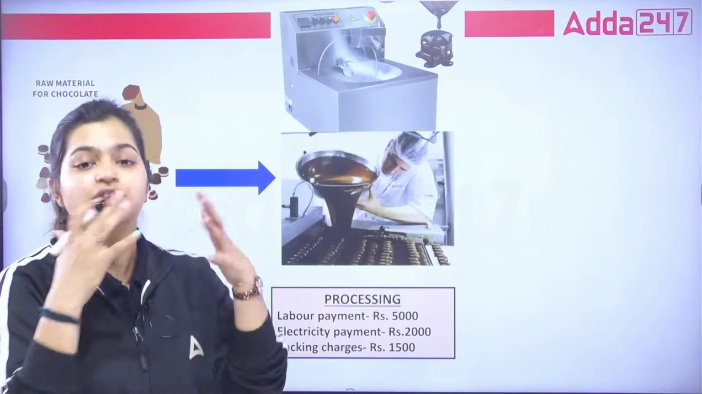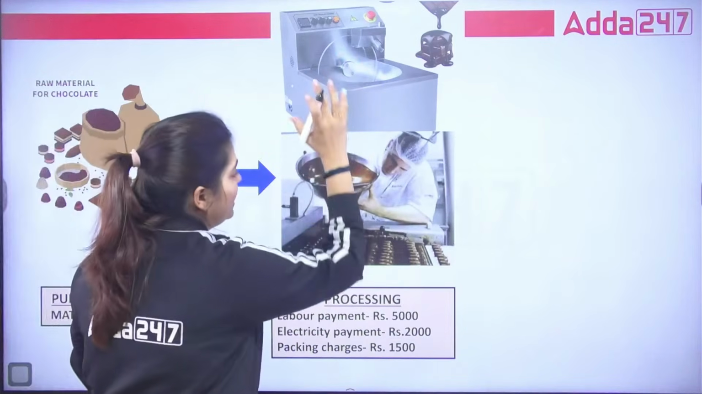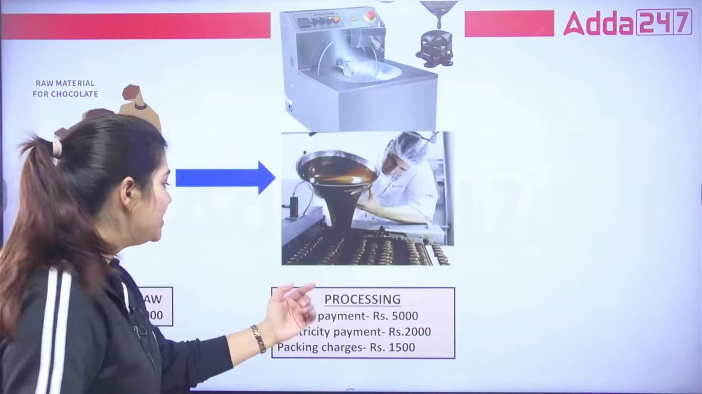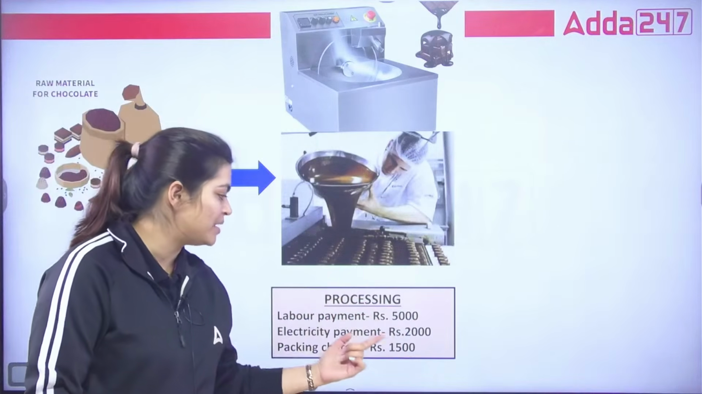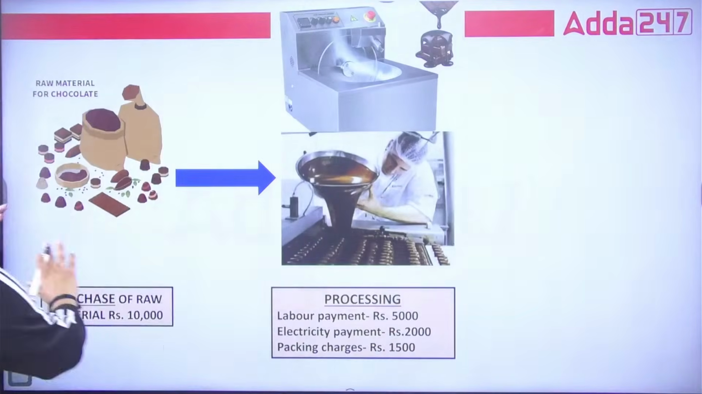Correct. He will convert it into chocolate, but before converting, he requires machines, labor, electricity, and so many other things. So during the processing, suppose he pays labor payment 5,000, electricity payment 2,000, packing charges 1,500. Correct. So what is the scenario right now?